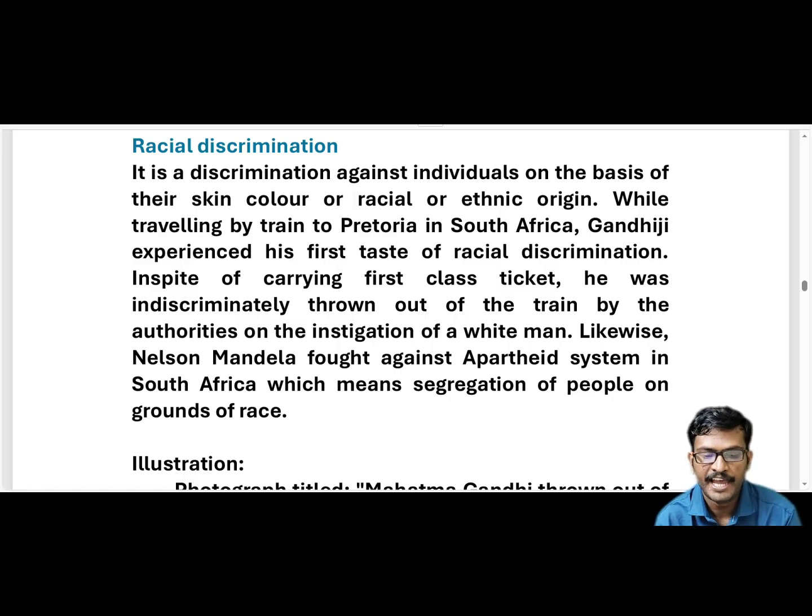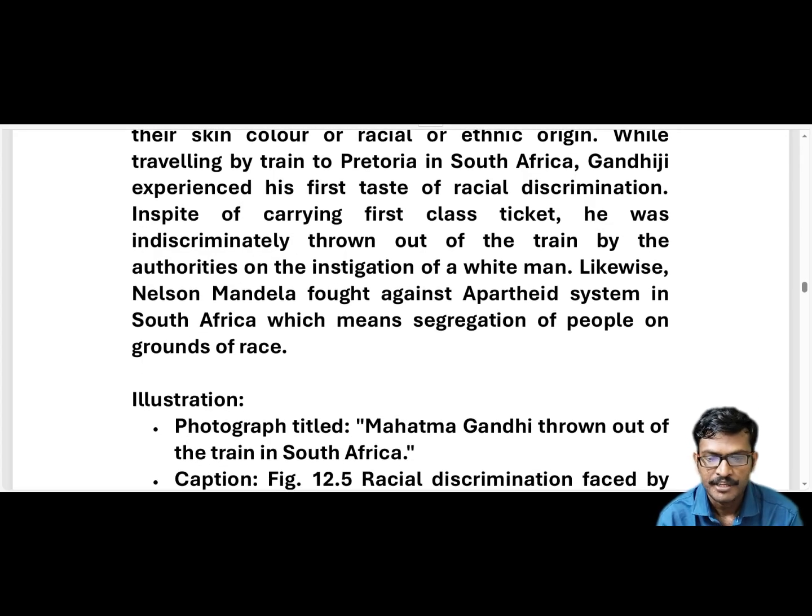In spite of carrying a first class ticket, he was indiscriminately thrown out of the train by the authorities on the instigation of a white man. The white man is a Britisher, no?